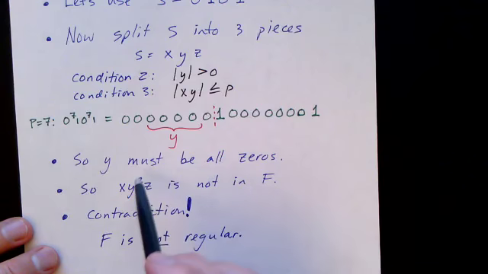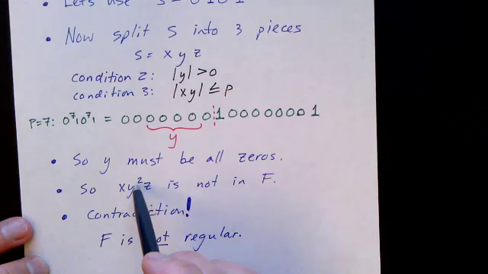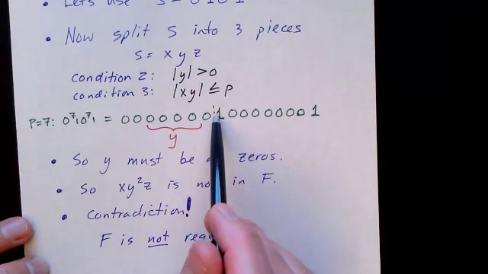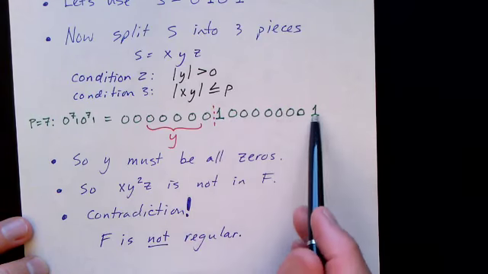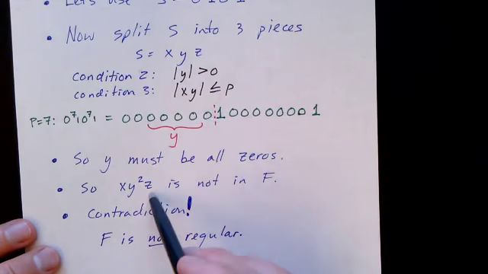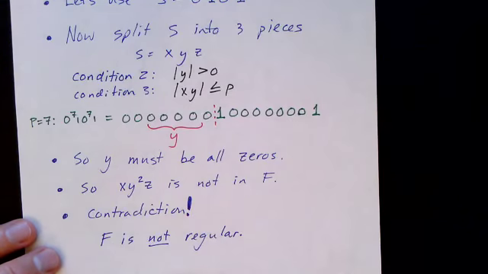So when we increase or try to pump it, for example, by doubling Y, increasing it to X, Y to the 2, Z, what we get is a string that now has more zeros in front of this one than it has zeros in front of this one. So clearly, that pumped string is not going to be in the language. And so we've reached a contradiction and concluded that F is not regular.